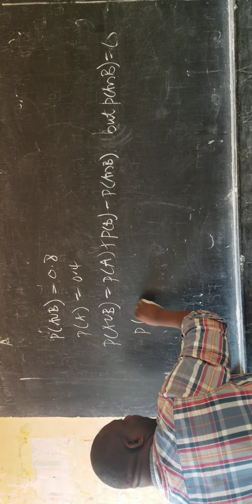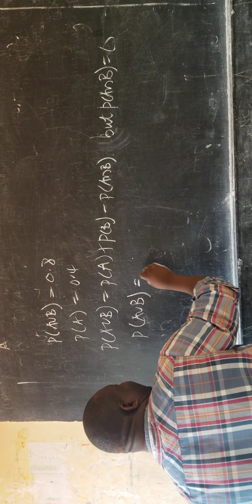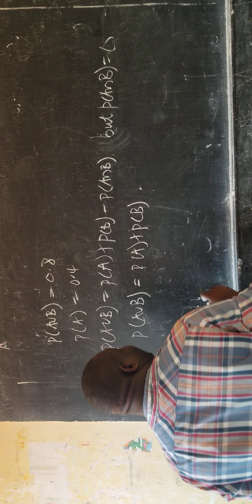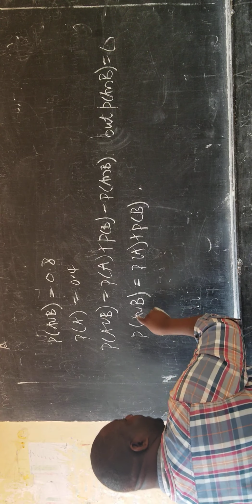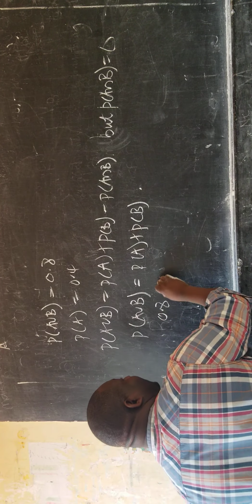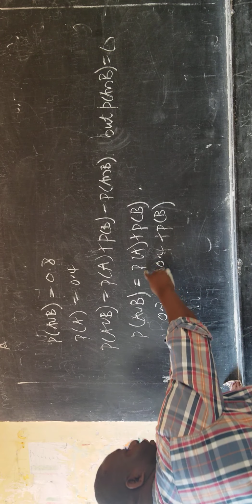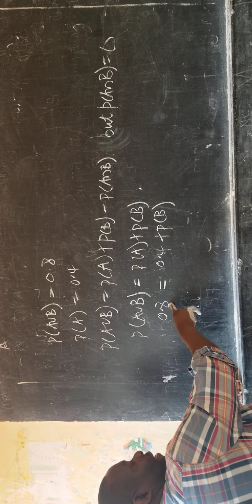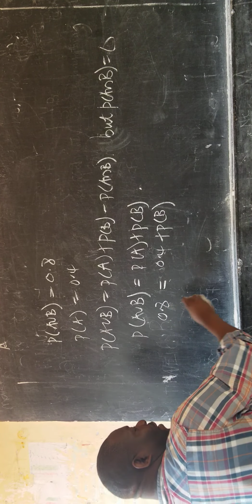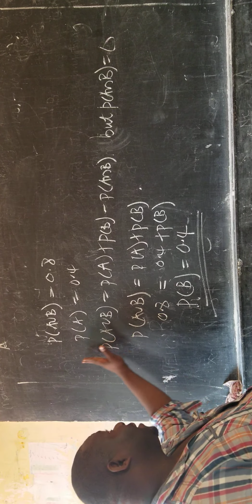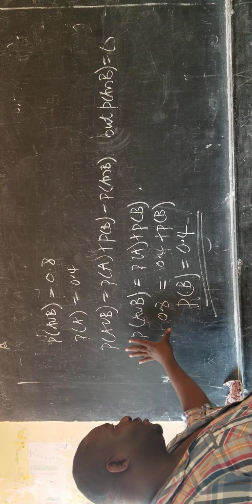So the probability of A union B is equal to the probability of A plus the probability of B minus 0, so it remains the probability of A plus the probability of B. And here we have 0.8 equal to the probability of A, which is 0.4, plus the probability of B. So if we move the 0.4 to this side, we have 0.8 minus 0.4, and you remain with the probability of B as 0.4. We shall look at more examples about mutually exclusive events as we proceed.